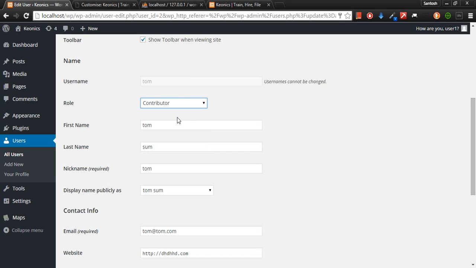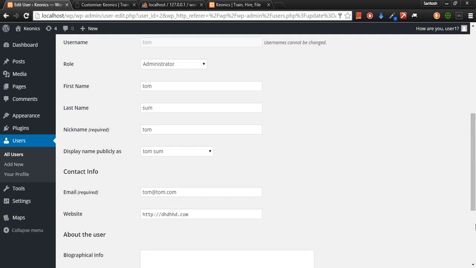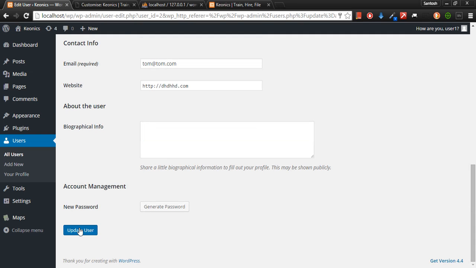Contributors can write articles on WordPress. Write and delete. Authors can write and delete again. Editors can only edit, they can't delete. Administrators, as you know, we are administrator as of now, we can do everything and anything. So if you want to promote someone as administrator, you can do it. You can change his color, and so on. Update user. That is how you update the details for the users.